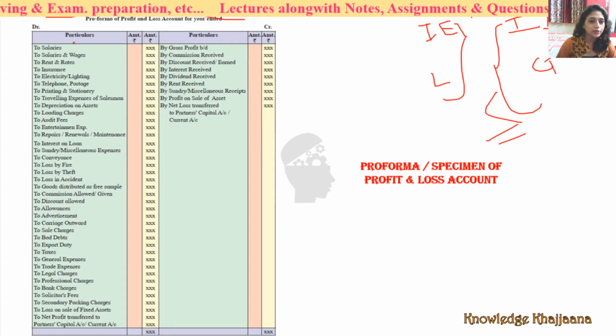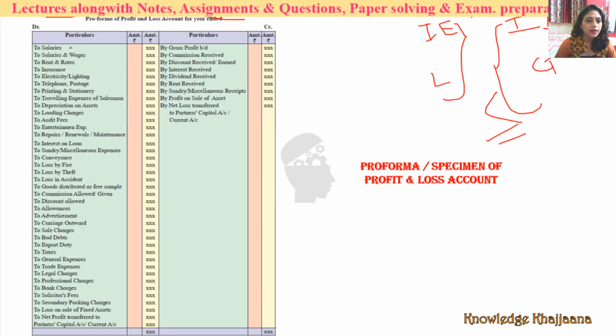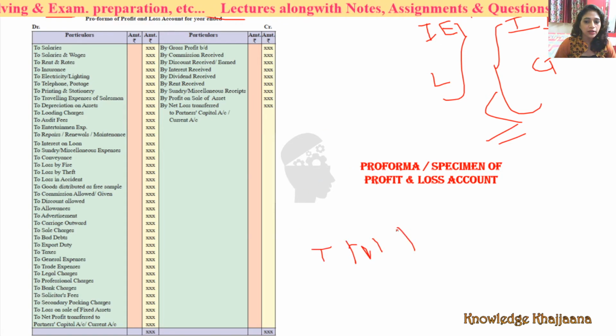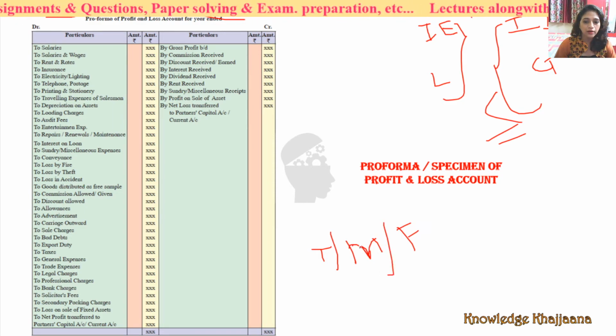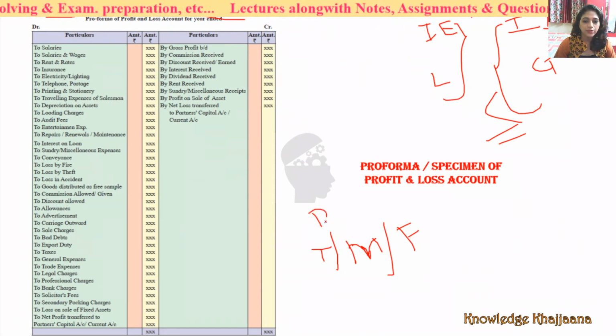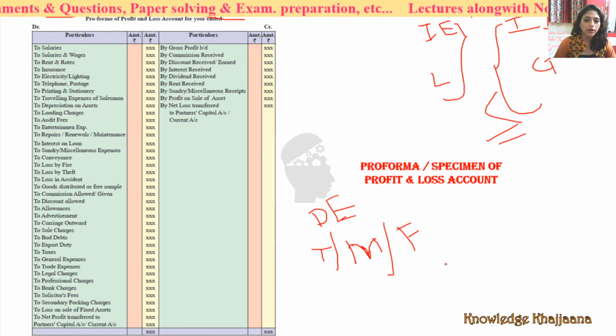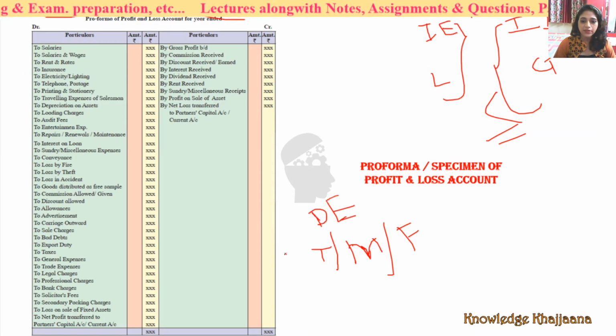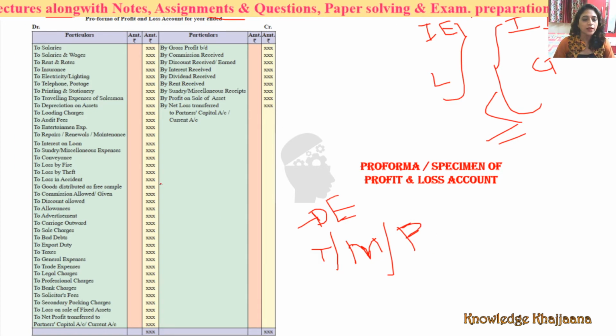See which entries come to the profit and loss account? Salaries. Other than what I told you, other than trading, other than manufacturing and other than production. All these are direct expenses, right? Which are related to manufacturing of the final product, right? Which are the direct expenses? Expenses which are incurred to manufacture the final product are called as direct expenses. Trading, manufacturing and production expenses, right? Other than that, all are indirect expenses.